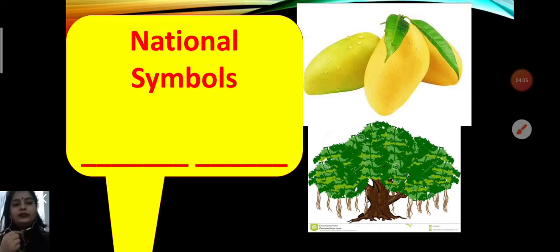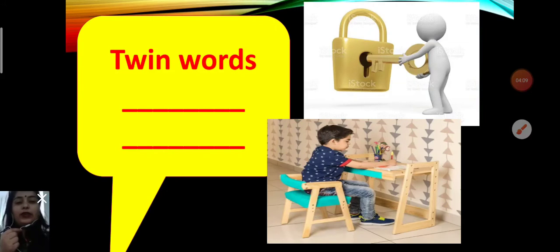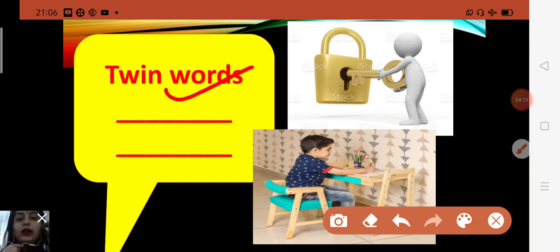Now next, there you will write only two national symbols. Now there are twin words. Children, you all have to write only two twin words. What do you know about them, children? Yes, twin words are also called pairing words. What is the other name of twin words? You will say pairing words. These words will always go together.